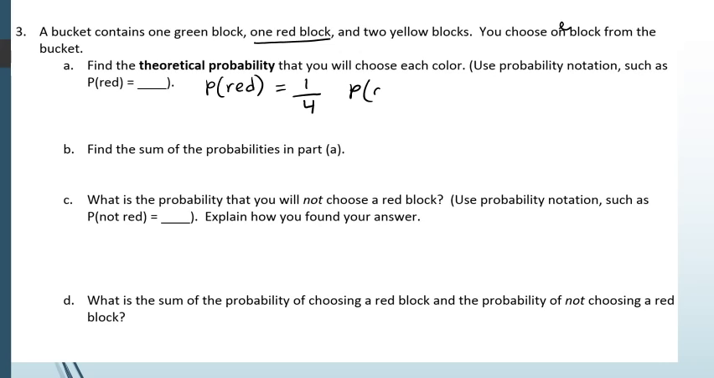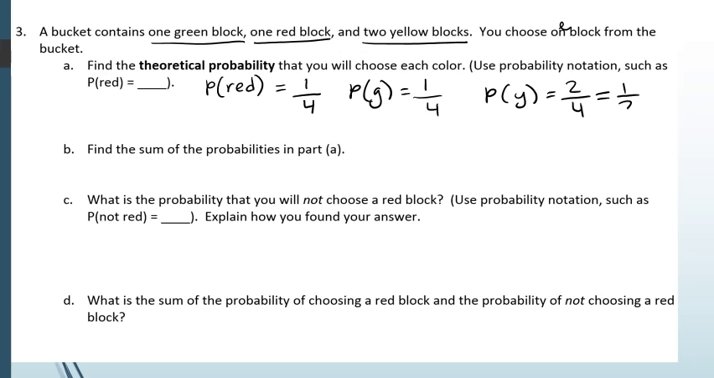Probability of choosing green. There's 1 green block, so 1 out of 4 total. And the probability of choosing yellow. There's 2 yellow blocks, 2 out of 4. I can also simplify that to 1/2. Now we're going to find the sum of the probabilities from part A. 1/4 plus 1/4 plus 2/4, or 1/2, would equal 4/4, which is the same as 1 whole.